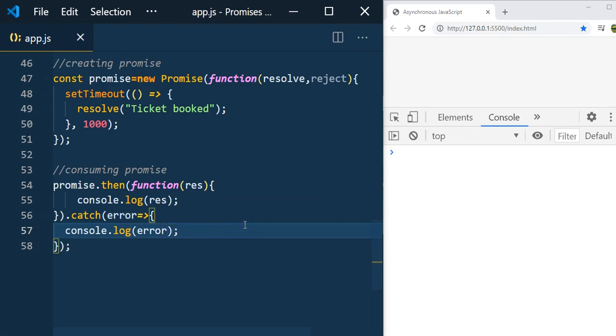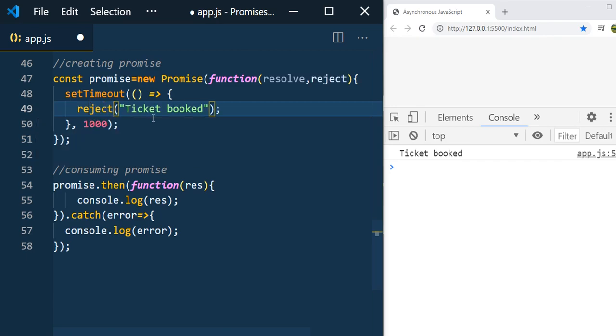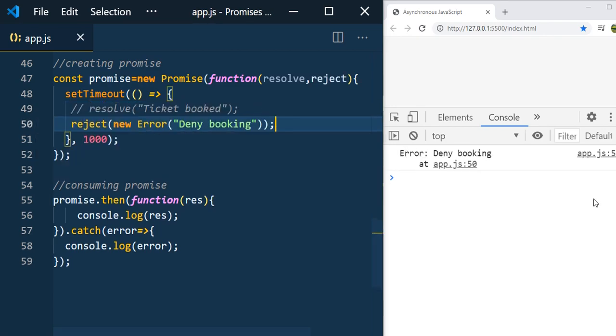To receive the error, we need to reject the ticket, and you can see the "deny booking" after 1 second, from the catch block.